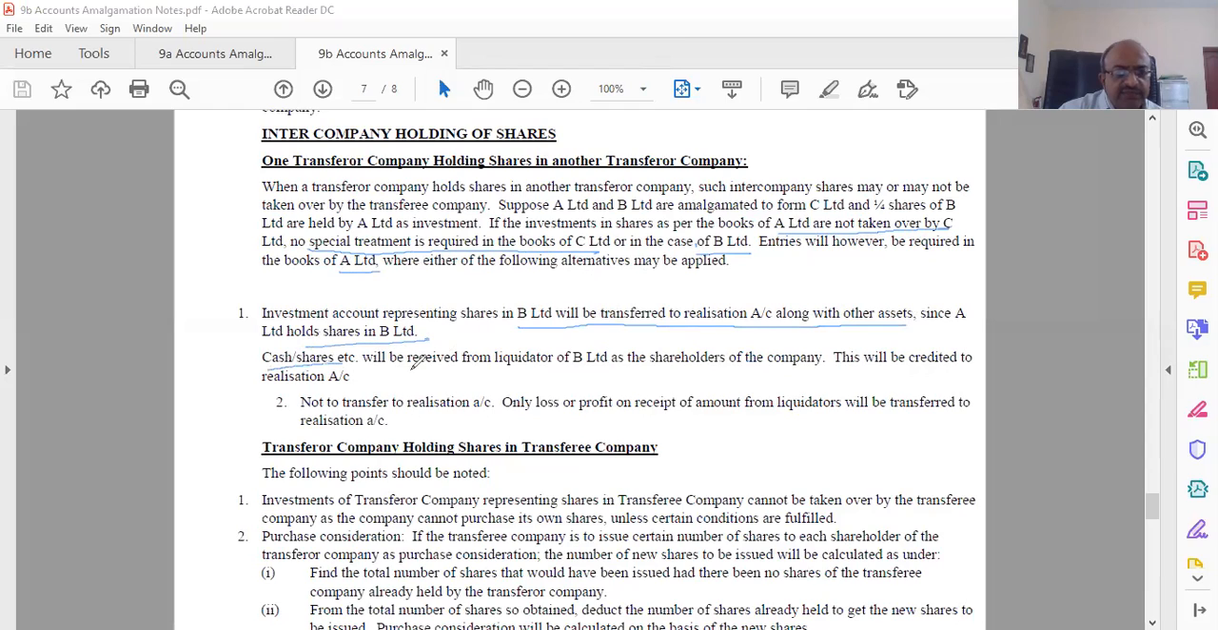Cash shares will be received from the liquidator of B as the shareholders of the company. This will be credited to the realization account. Note that if you are not transferring to realization, only net profit or loss will come. But we are following this first method, so you should go by that, not the second method. Now, what is the next situation?